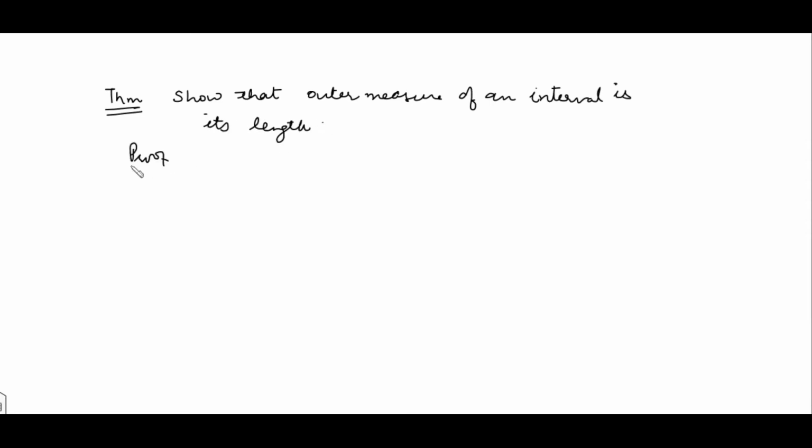In the proof, we considered the first case as case 1. Here the interval I is a finite closed interval, and we have proved that the measure of I is nothing but the length of this interval, which is b minus a. Now in this video I am going to explain the second case and the third case.